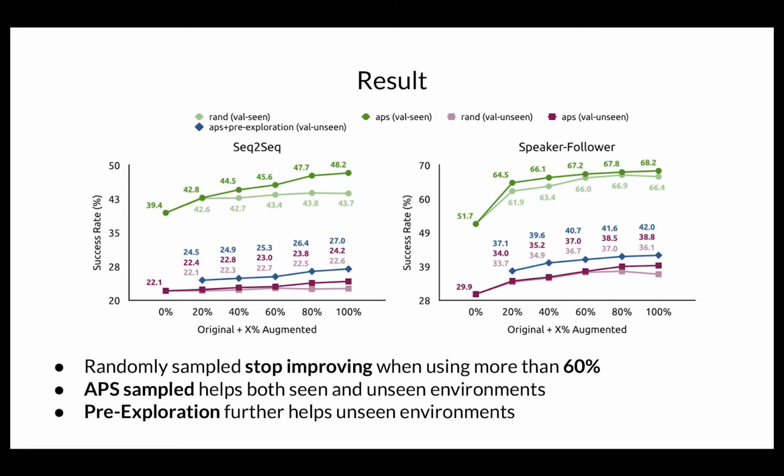However, the APS sample, which is the strong line, keeps improving under both seen and unseen environments. It shows that our APS sampled data actually helps the navigator rather than randomly sampled data. And the blue line, which is the pre-exploration process, can further help in the unseen environment.